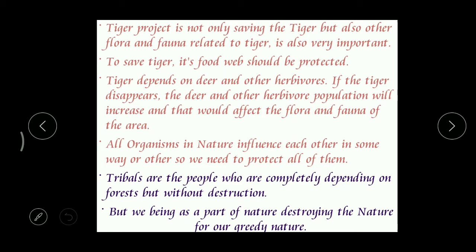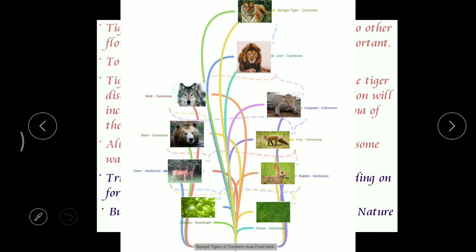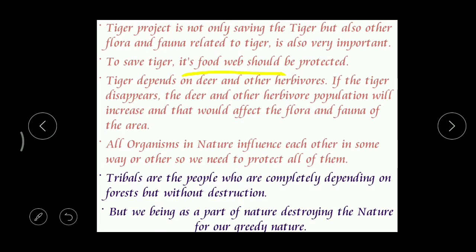That is what we call a food web. So here the tiger's food web should be protected. The animals on which the tiger depends, and the food of those animals, are also protected. All these things together are called a food web.